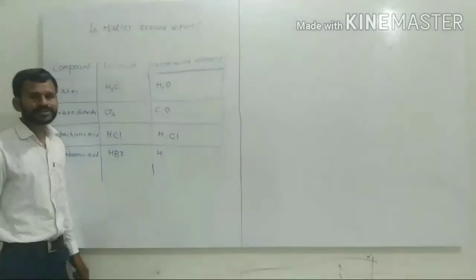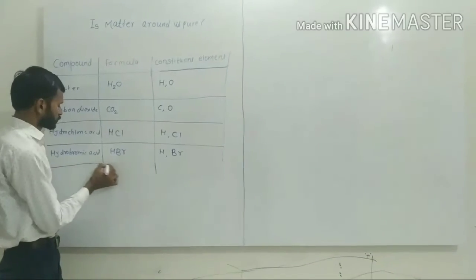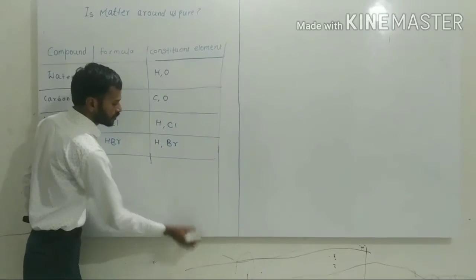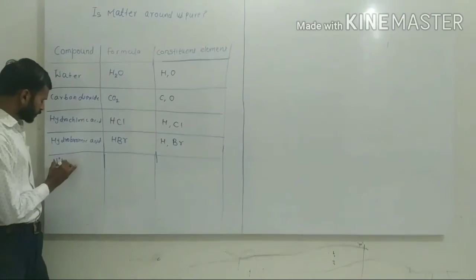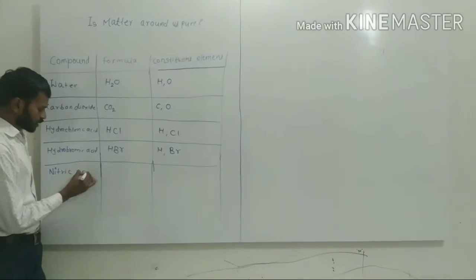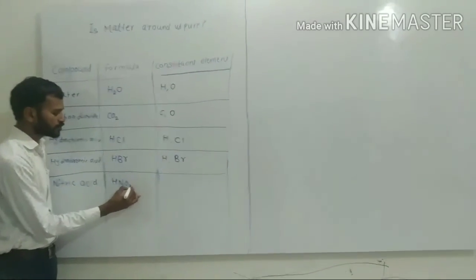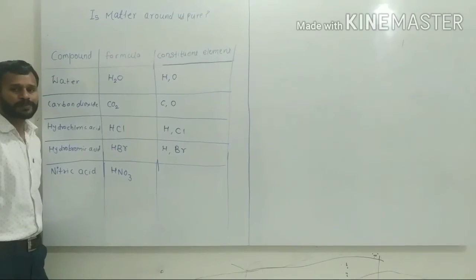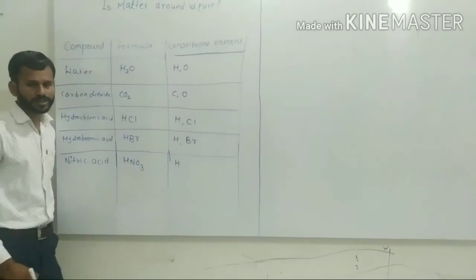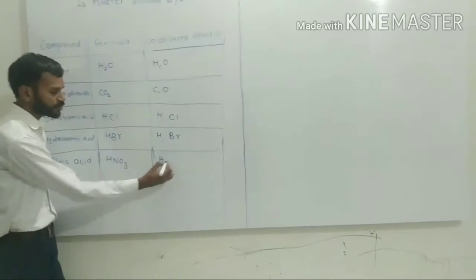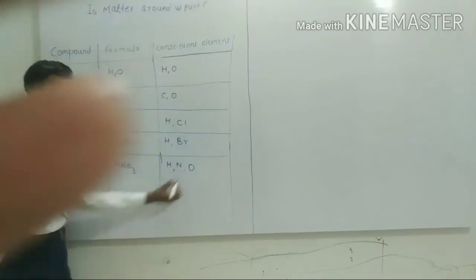Constituent elements are hydrogen and bromine. Then nitric acid has the formula HNO3, meaning it is made from three elements: hydrogen, nitrogen, and oxygen.